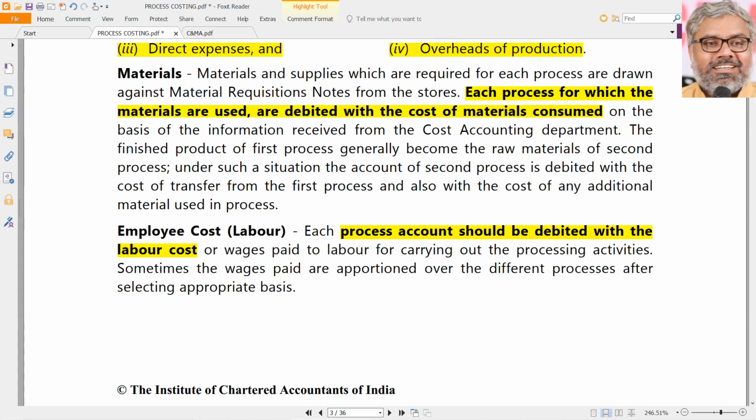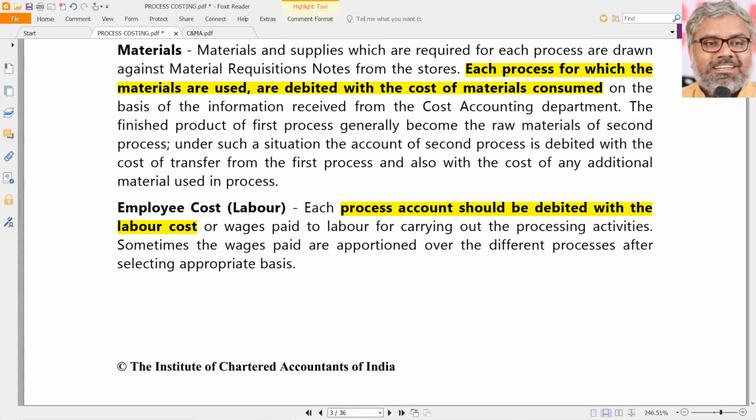In any case, if they are not identifiable, for example, labor working in two processes simultaneously, then maybe there can be some apportionment over the different process depending upon such situation. But materials definitely can be identified with each process if there are any materials introduced at a later level.